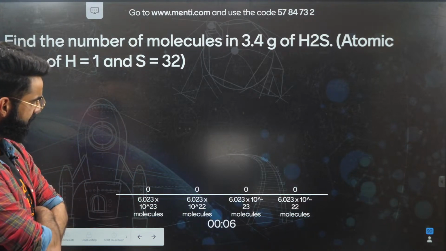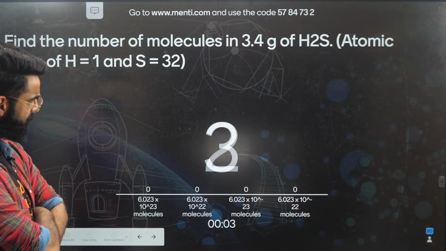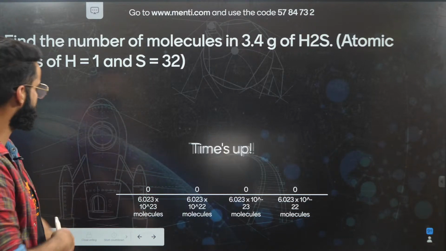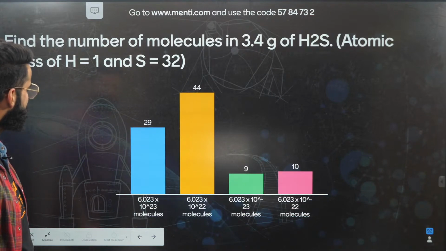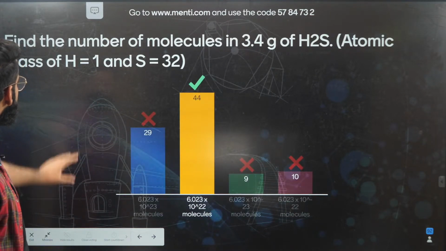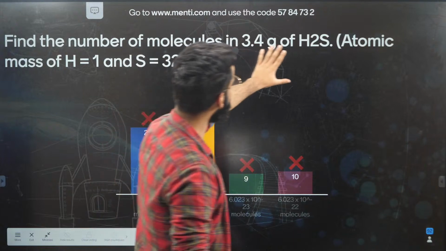Okay, you have got 5 more seconds to solve this one. 3, 2, 1. The time is up. Let's see. Majority of the students have again given the correct answer. Find the number of molecules in 3.4 grams of H2S.